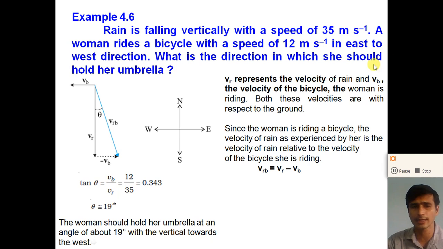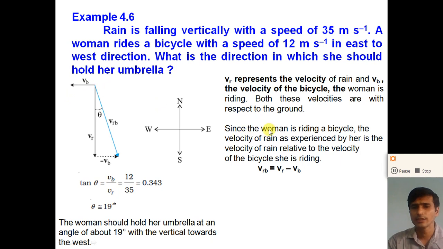Let VR represent the velocity of the rain. It is in the vertically downward direction. The woman rides a bicycle with a speed of 12 meters per second, so let VB be the velocity of the bicycle that the woman is riding. Both these velocities are with respect to the ground. Here VB is in the horizontal direction, east to west, with a speed of 12 meters per second.